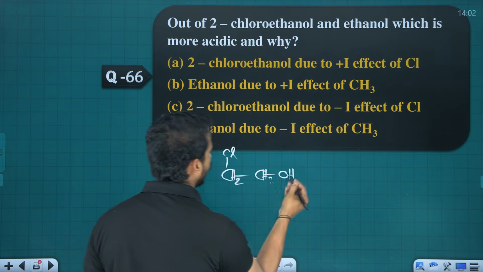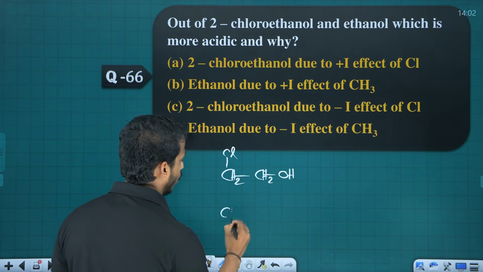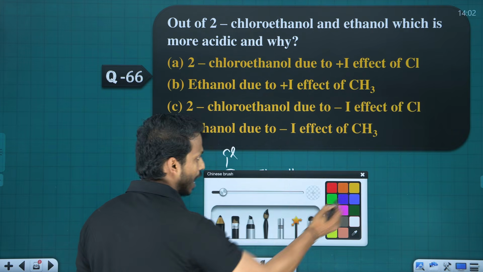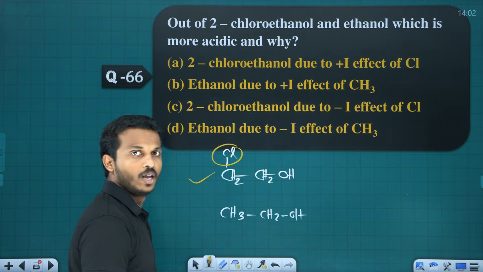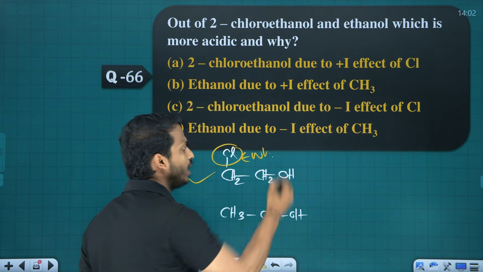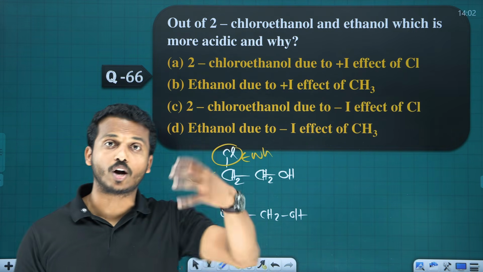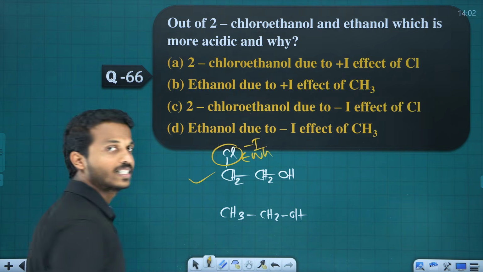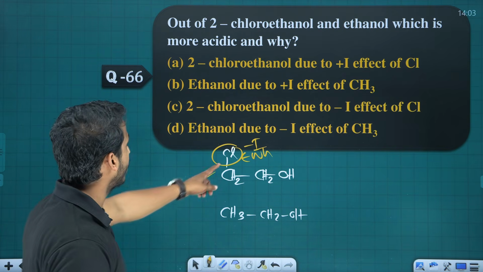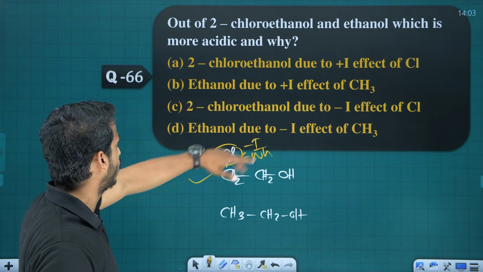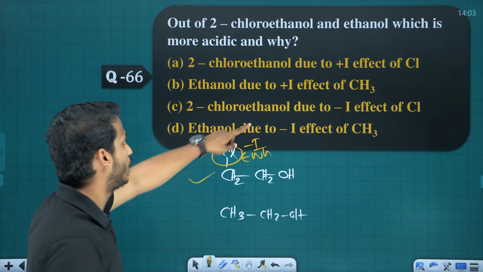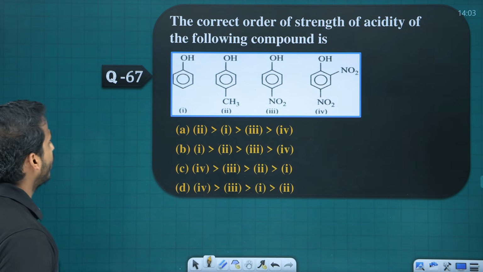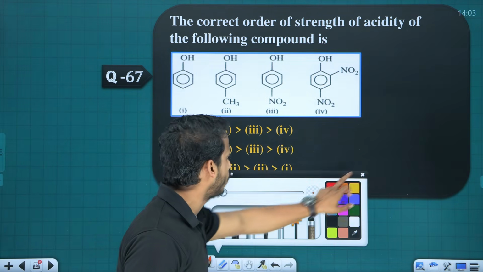2-chloroethanol and ethanol, all right? Which is more acidic and why? I will go with this one, because chlorine is an EWG. EWG makes the compound what? More acidic. What is that EWG effect called? Minus I effect. So 2-chloroethanol is more acidic due to plus I effect? No. 2-chloroethanol is more acidic due to minus I effect of chlorine. Yes. 67. What is the correct order of the strength of the acidity?